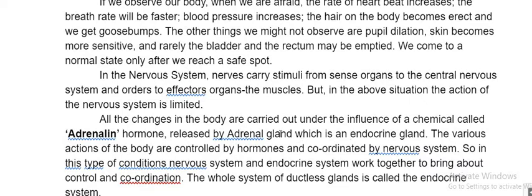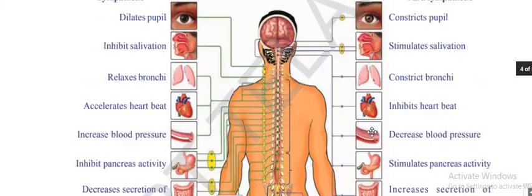So adrenaline, when will it release? When we are in trouble. Once adrenaline is released, it is an endocrine gland. Endocrine means there are no ducts to carry adrenaline. It directly enters the blood, so the blood reaches all the body parts, and all the body parts start working differently.